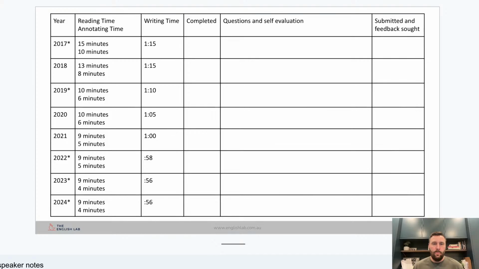We then go and do the 2018 piece. We give ourselves a little less time. We then go and do the 2019. We give ourselves less writing time. And you can see as it decreases down here.